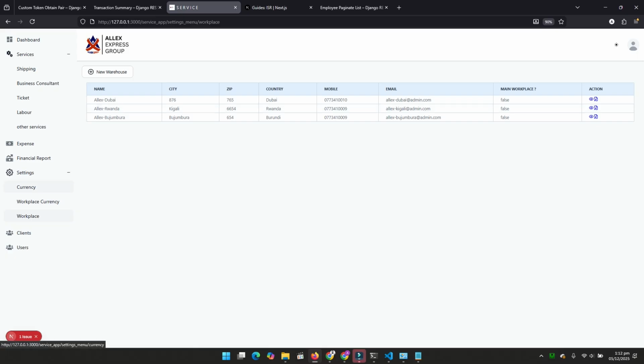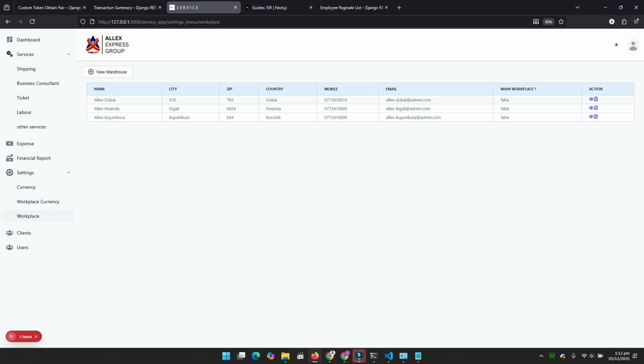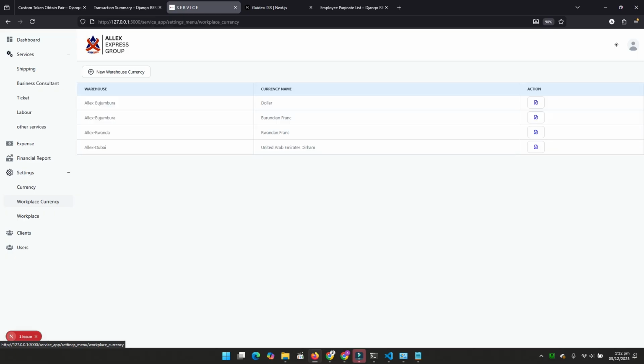Also, Alexa is operating using different currencies. So those are currencies which I have created. And if tomorrow we decide to move and go to Tanzania, we also add T-shillings and add that location here. And the more important thing is the workplace currencies.